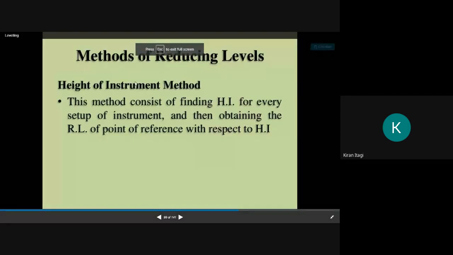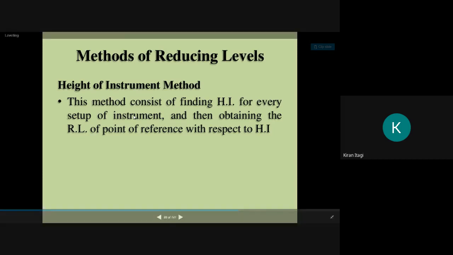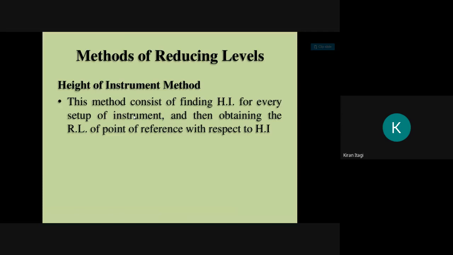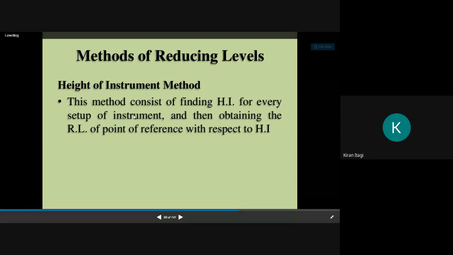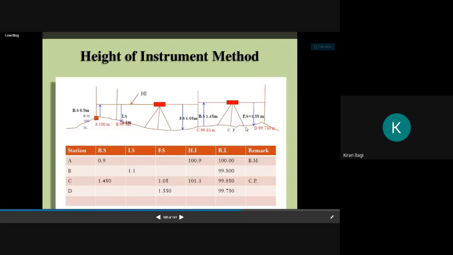Height of the instrument. Methods of taking the levels, RLs: we have the rise and fall method and the height of the instrument method. This method consists of finding the height of the instrument for every setup of the instrument. Wherever you shift the instrument, wherever you keep your staff, there you will take the height of the instrument, either 1.2 or 1.6, by deducting from the RL of the datum, and then obtaining the RL of a reference point with respect to the height of the instrument.